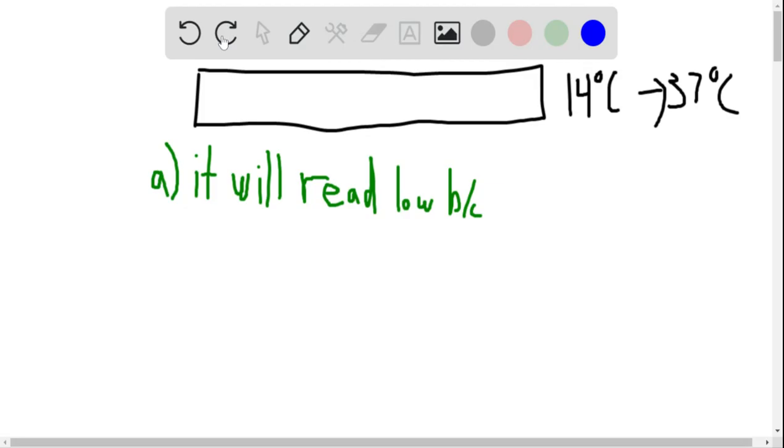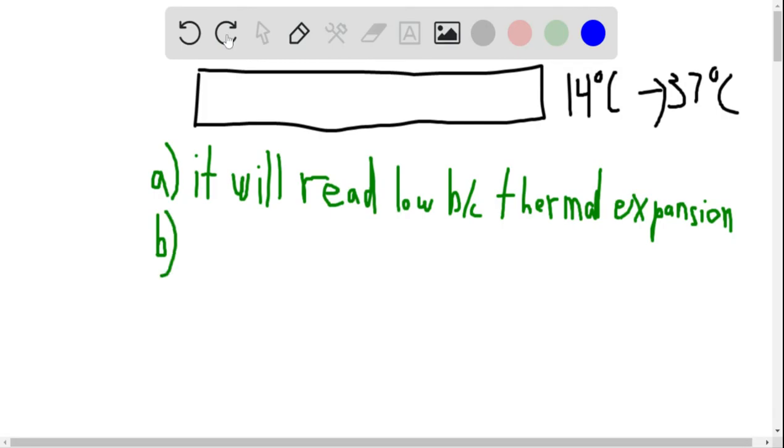Because it's expanded, the distance between the measurements will be larger, thus it will read lower than the actual distance of the objects.